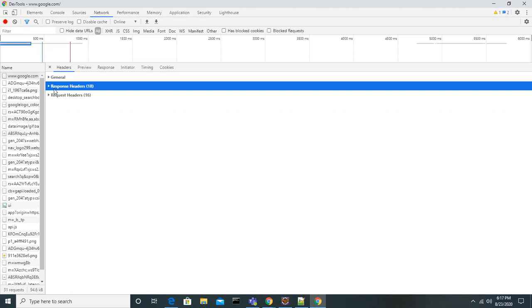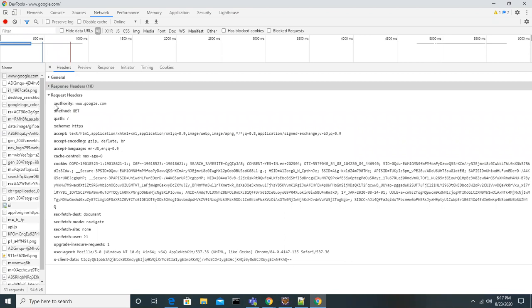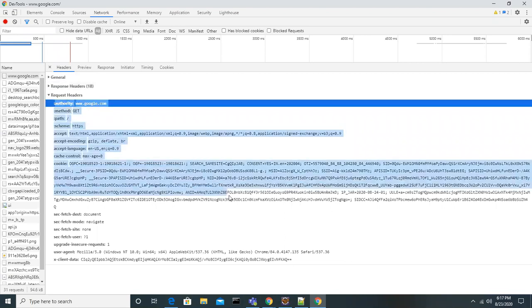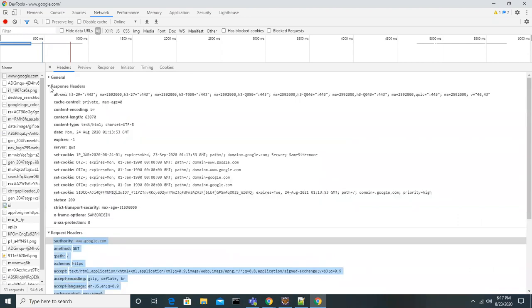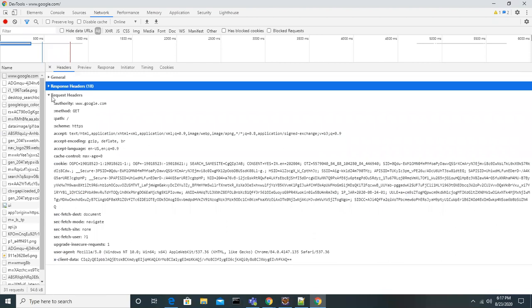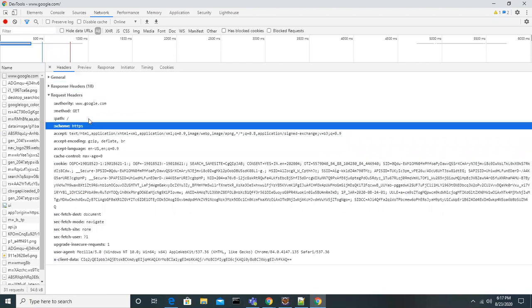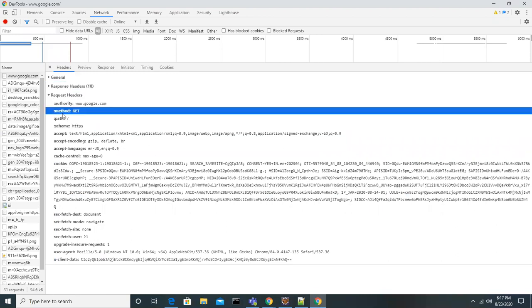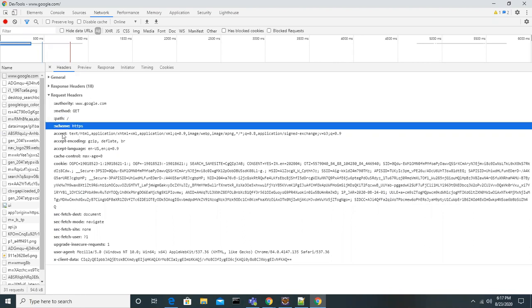And as a web application developer, these are the main important things. The request headers, I mean, some information will go to the server. These are all the input values which will go to the server. These are all the response things. So request headers and response headers. Look at this one by one: authority, method, path, scheme, accept.